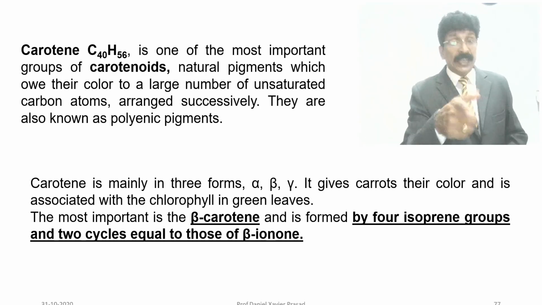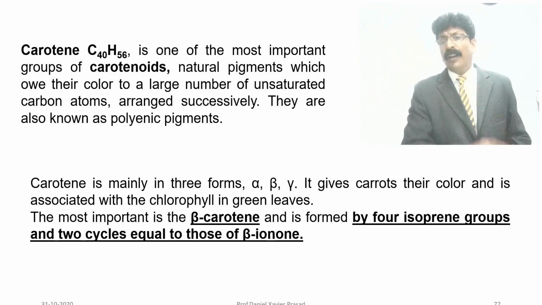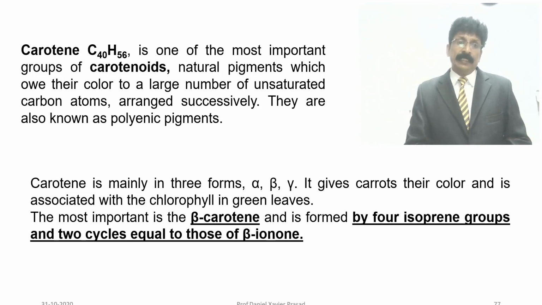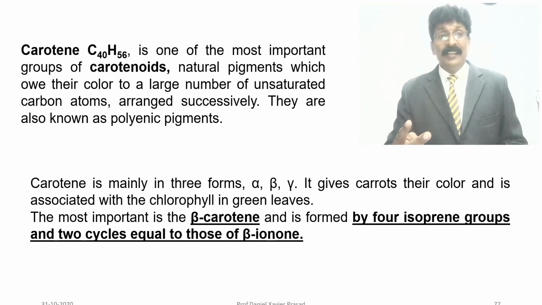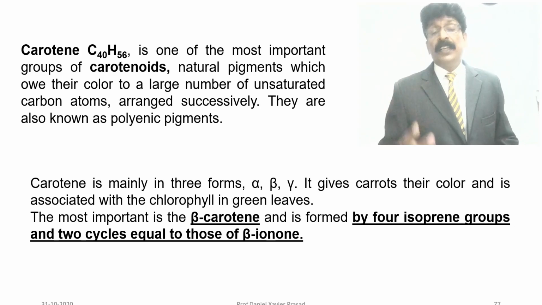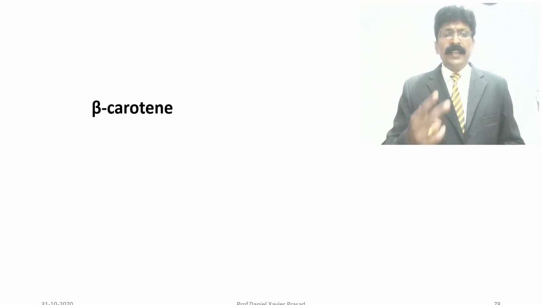So beta carotene is formed by 4 isoprene units and 2 cycles, each of those being beta ionone. Beta carotene is a structure.